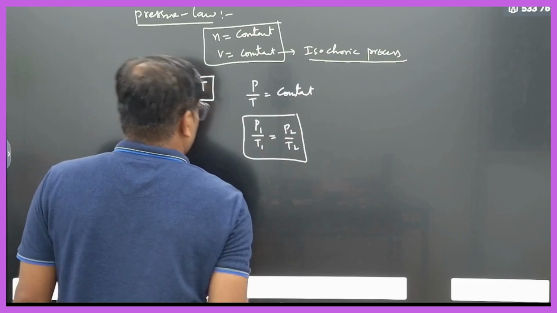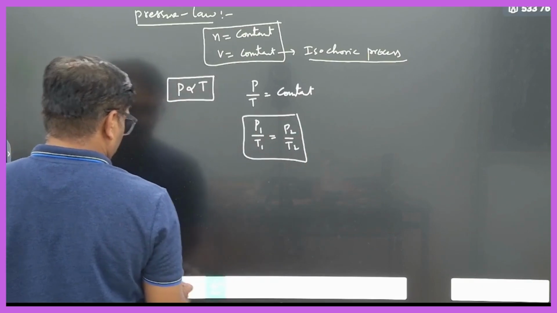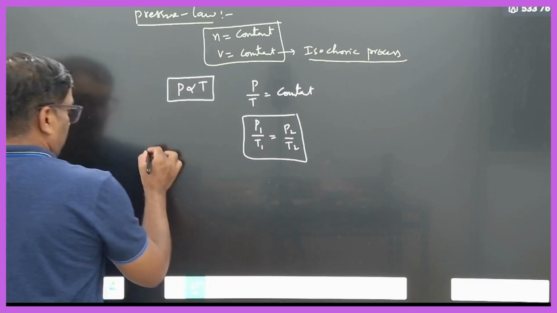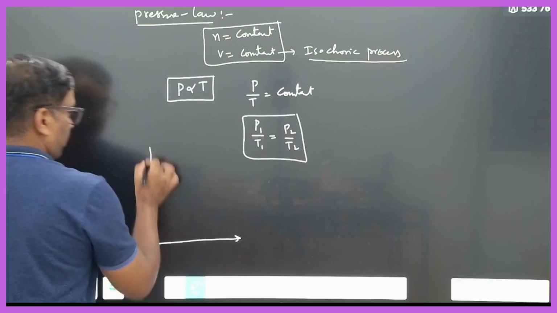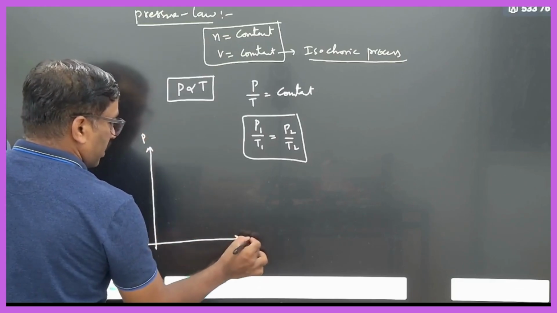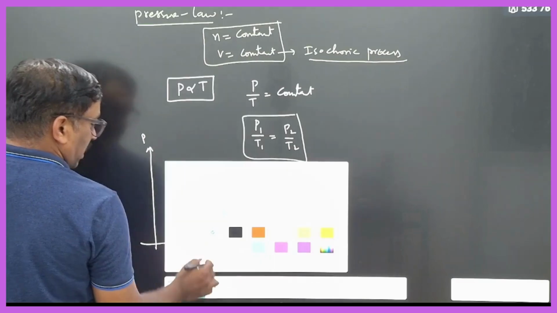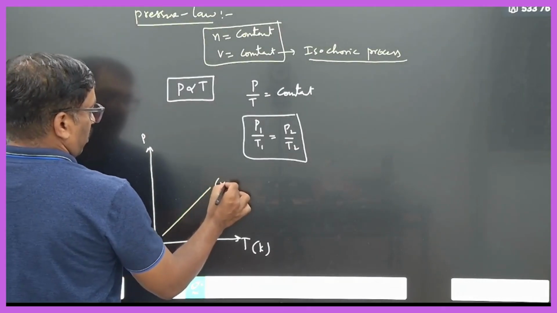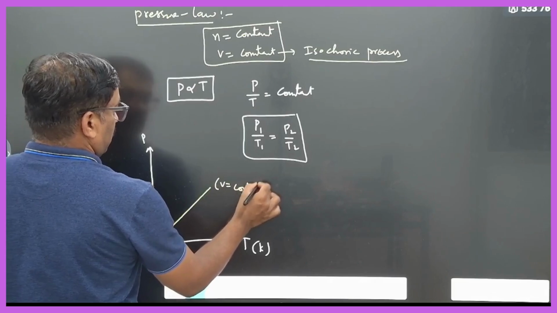Clear? So again the same graphs, everything, instead of the volume, we have written here how the graph will be. Here pressure and temperature. Temperature should be in kelvins. If it is kelvins, it will start from 0. So where volume is constant at V1.